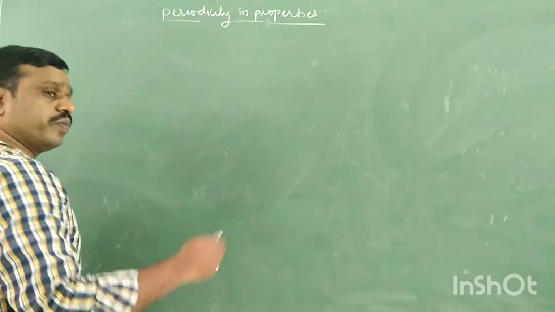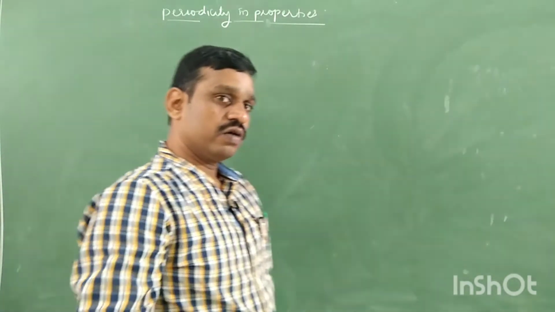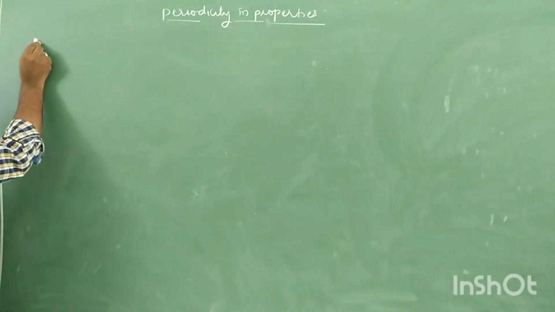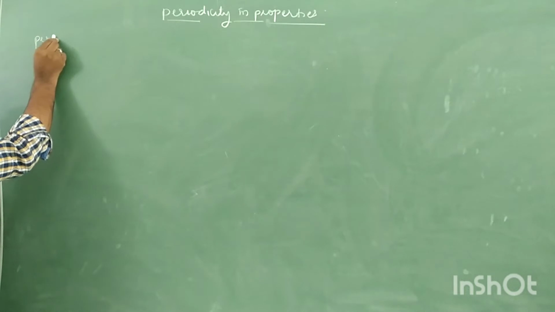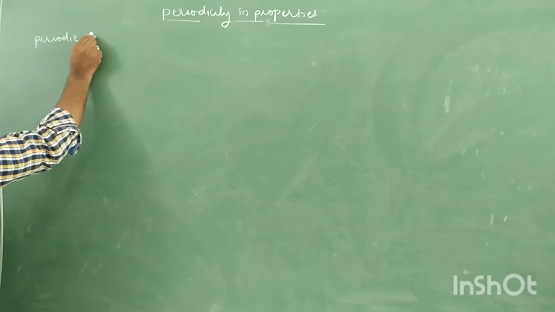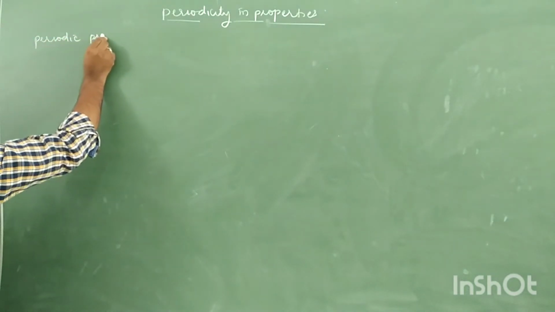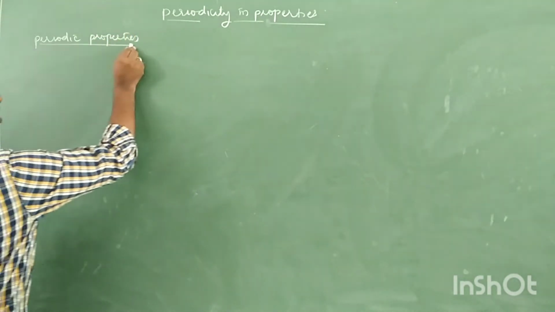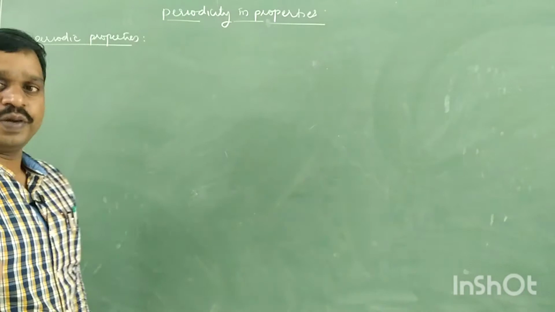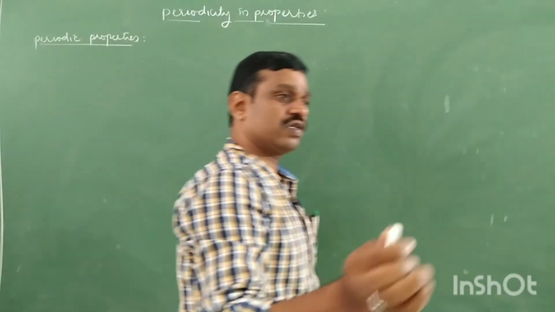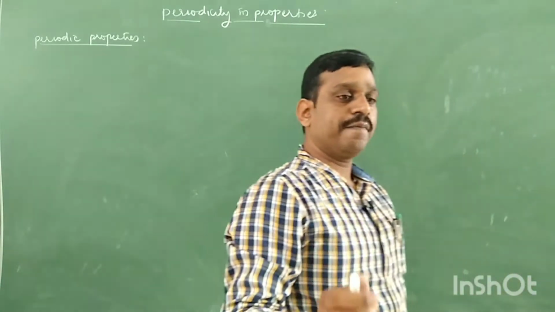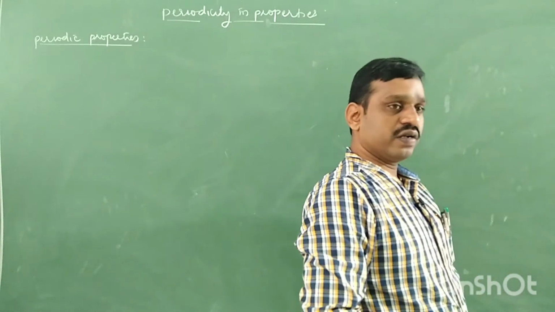Let's see first what are the periodic properties and which periodic properties we have in our syllabus, and we'll study one by one. So what is the meaning of periodic properties? So periodic properties are the properties which are repeated in regular intervals of atomic number.